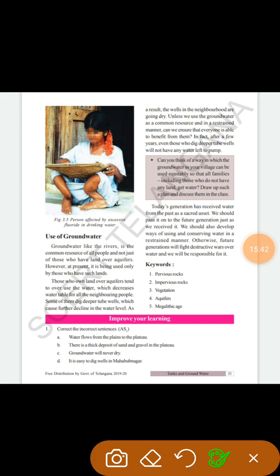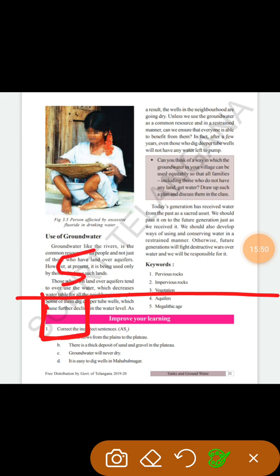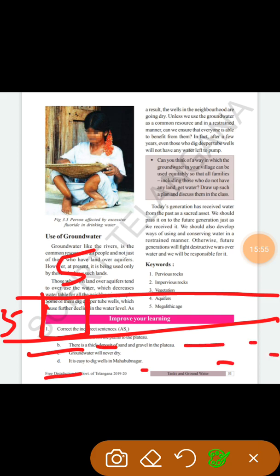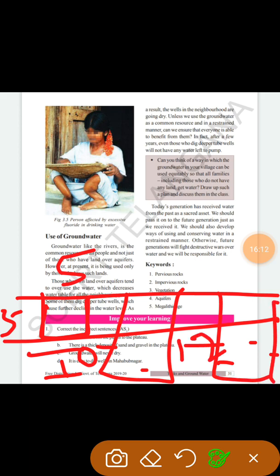For example, here you can see one person is digging a well at 5 meters and the water is available at only 5 meters. Another person will go to 10 meters because he thinks he will always get water that way. Another person will think, I will dig till 12 meters down because I will also get the water. So like this, the water table is going down.